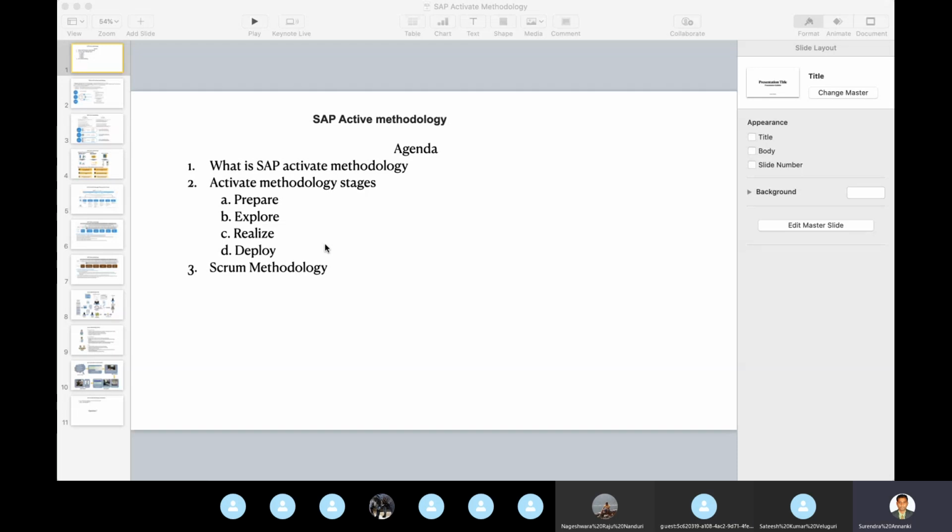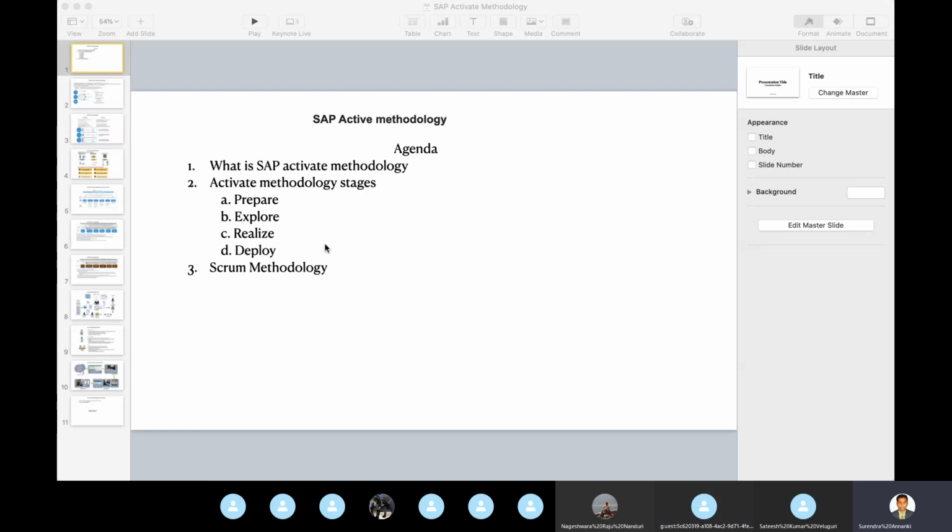If you are typically used to ASAP or waterfall methodologies, it may be difficult and you may need to go through everything. That is the key here. If anyone has worked on Agile methodologies, it's easy, because Activate methodologies came out of Agile.